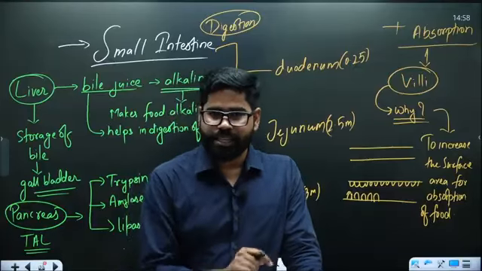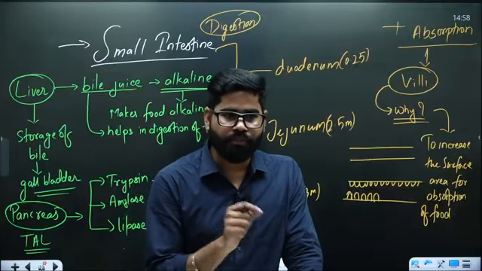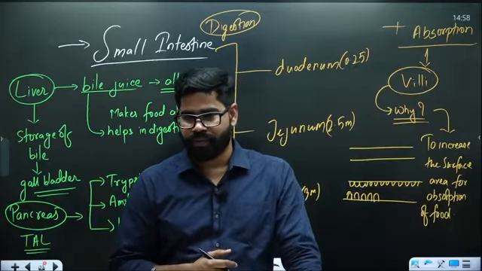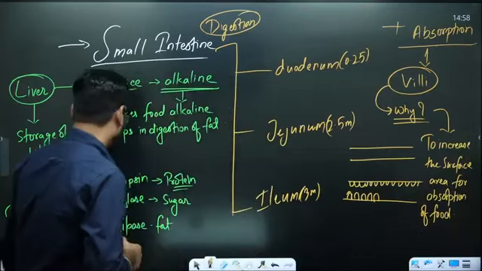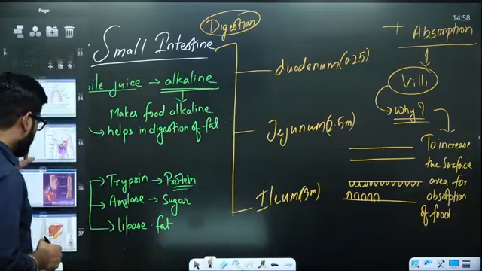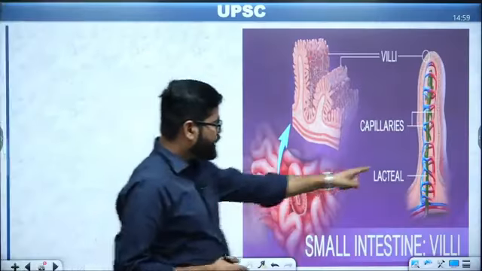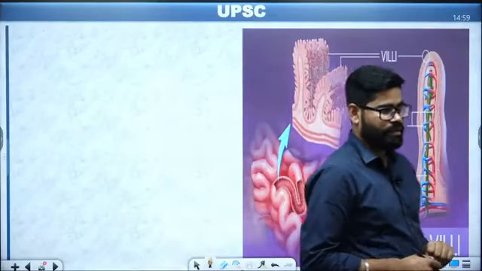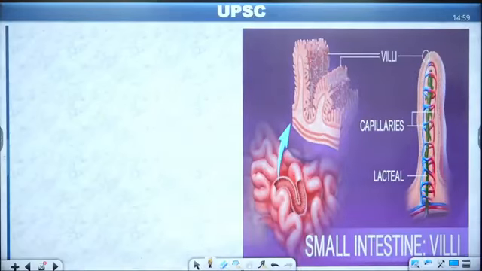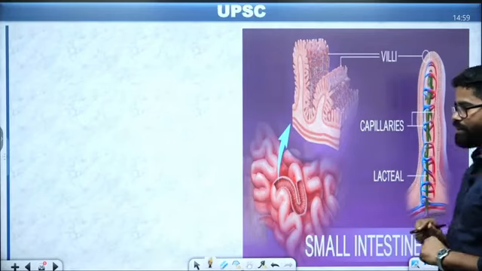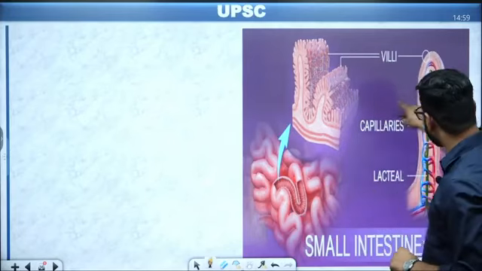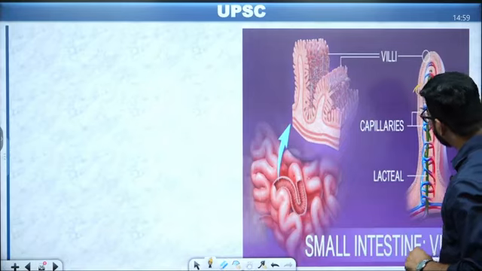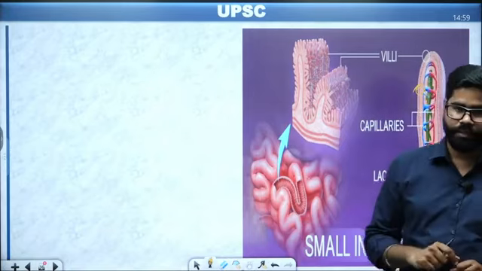Now, when they are digesting it, where will this absorbed food go? Where is it going to go after this absorption? What is inside it? Blood capillaries. You have the presence of blood capillaries inside it. So it means the food which has been absorbed here is going to go into the blood.